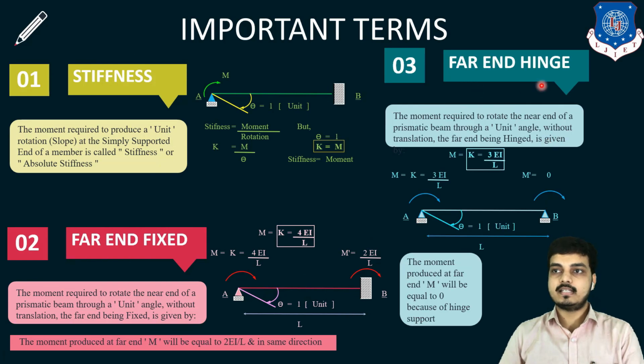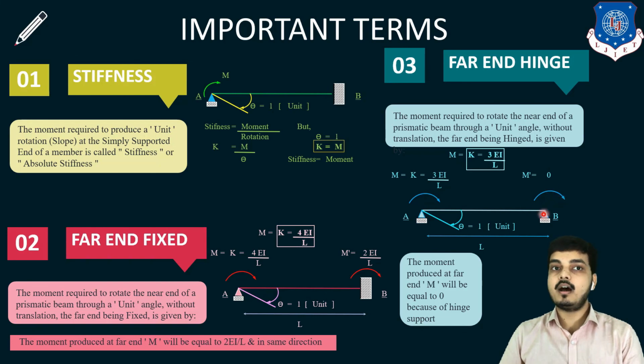Now here far end is hinged. Earlier we did far end is fixed, now the far end is hinged. Let's see. The moment required to rotate the near end of a prismatic beam through a unit angle without translation, meaning without deflection, the far end being hinged, is given by K equals to 3EI upon L. If the far end is simple, the formula becomes 3EI upon L at the near end.